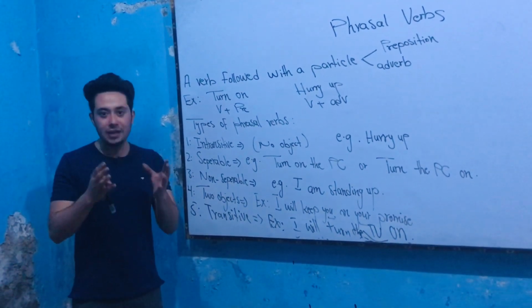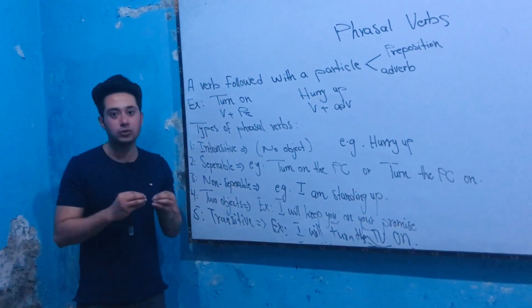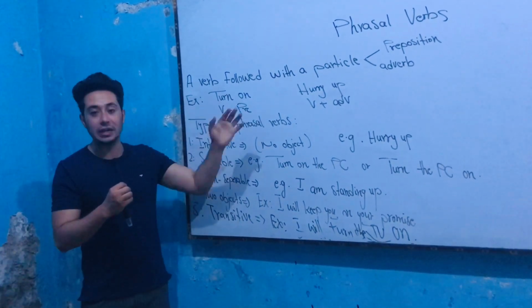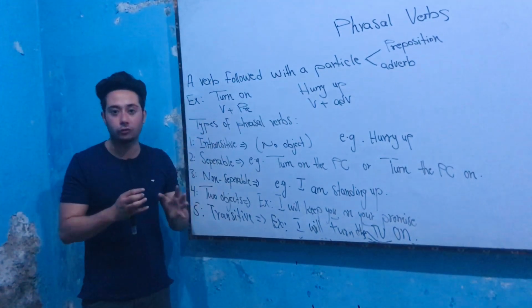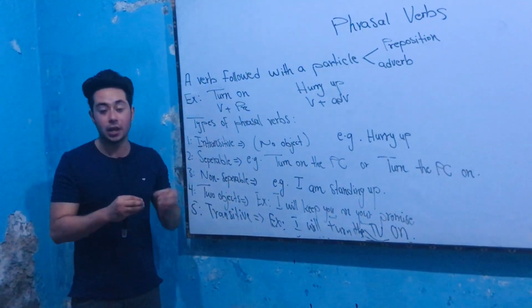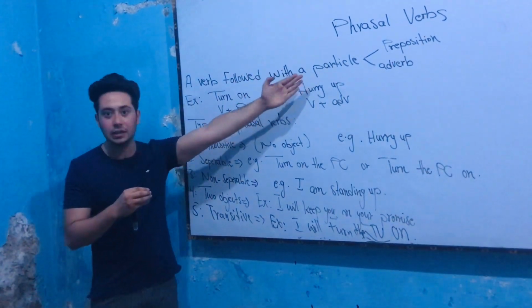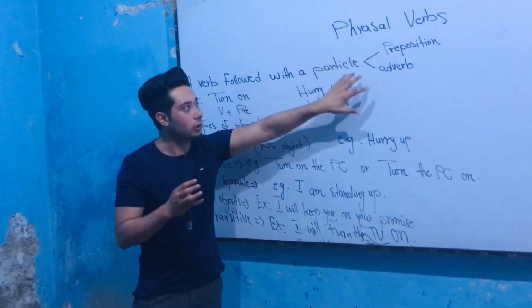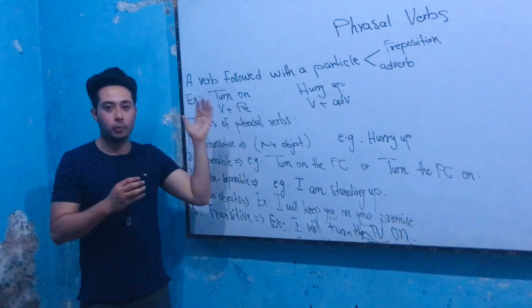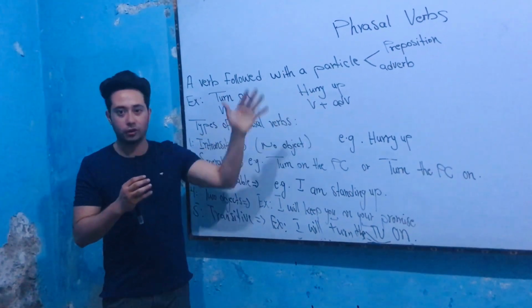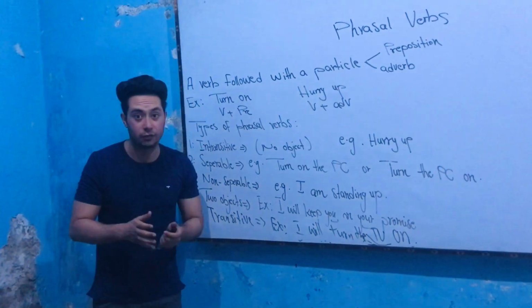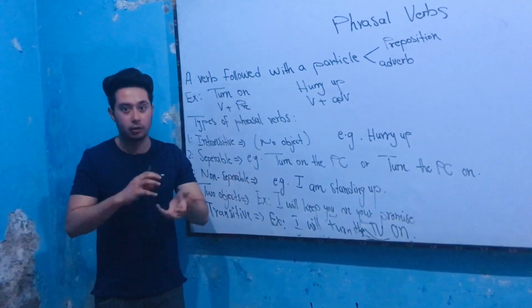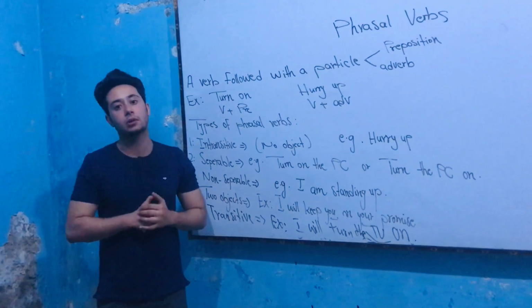Phrasal verbs are those verbs where a verb is followed by a particle. The particle can be a preposition, and sometimes, less often, the particle can be an adverb. When a verb is followed by a particle, a preposition or an adverb, at that time we can call it a phrasal verb. Also we can say phrasal verbs are those where a group of words comes together and they mean a verb, and at that time we can call it a phrasal verb.